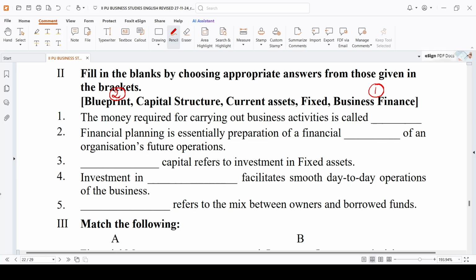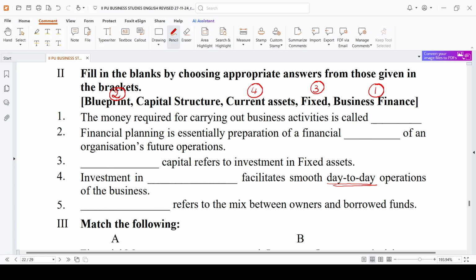The dash capital refers to investment in fixed assets. That is fixed capital. Investment in dash facilitates smooth day-to-day operation. See, day-to-day, keep it in your mind, it is nothing but working capital. Working capital is nothing but which includes current assets. So here it is current assets.